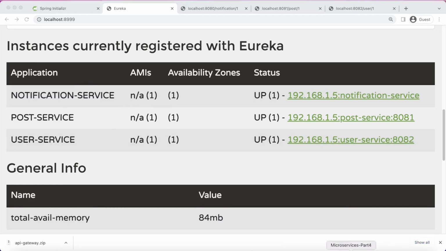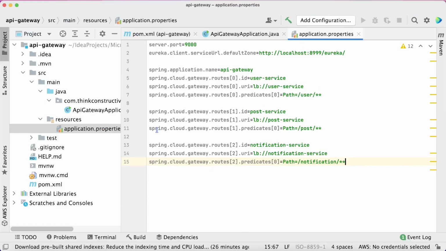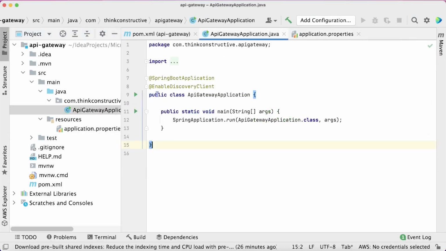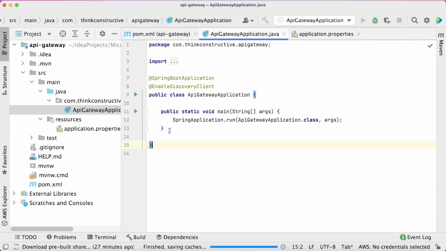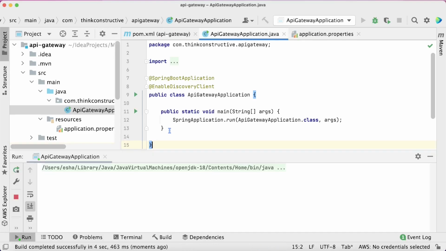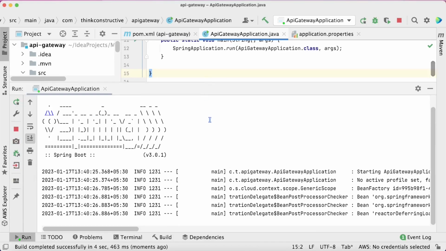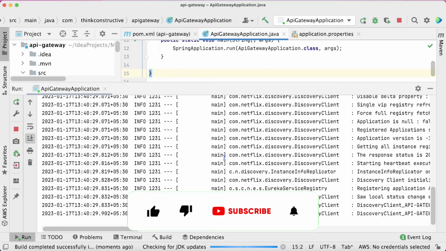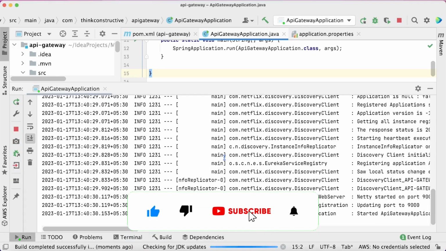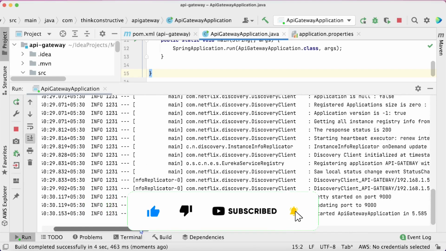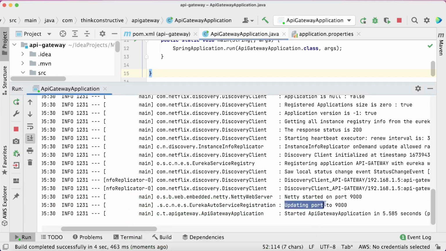All right. So let us go back to our API gateway application code. So this is my API gateway application code. Okay, let us bring up the application. So my API gateway application is up and running on port 9000.